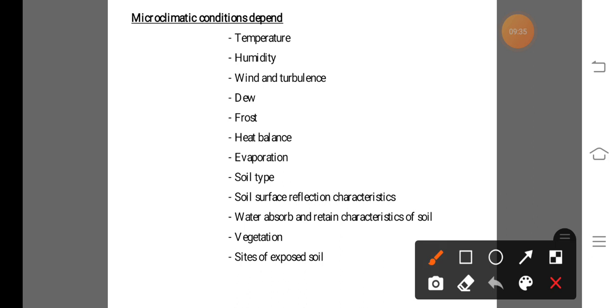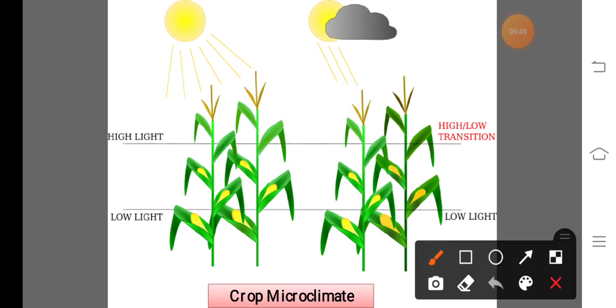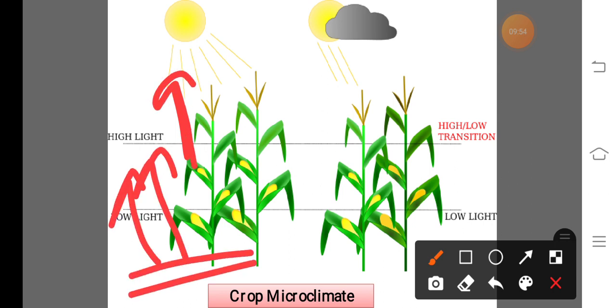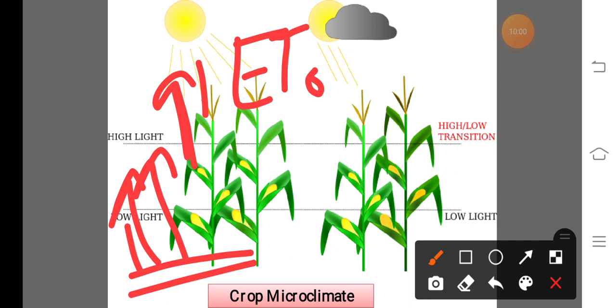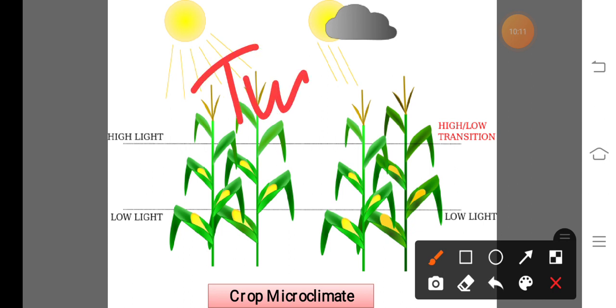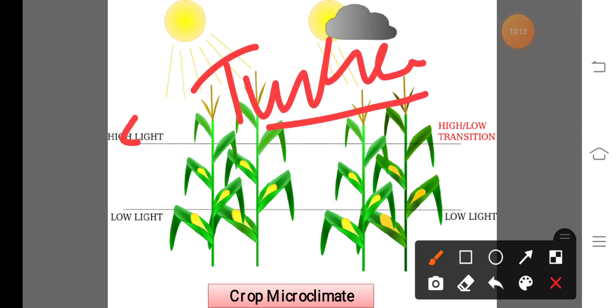Also next, in case of wind and turbulence, turbulence means mixing of the air. In case of wind, if wind speed increases, the evaporation rate from the ground surface and the transpiration rate from this crop increase. That means the total evapotranspiration rate increases when wind increases. Also, in case of turbulence, turbulence means mixing of the air.